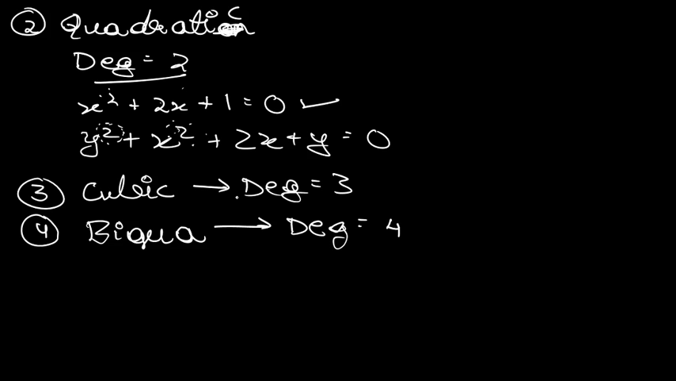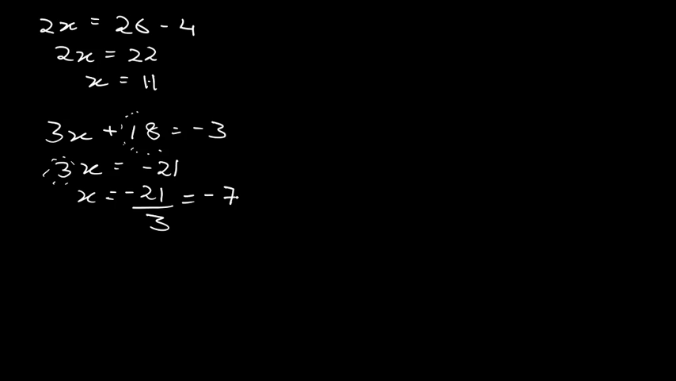This was basically for one equation and one unknown, and now we are having two equations and two unknowns. Suppose that you are having two equations like 2x plus 3y is equals to 8, and 5x plus 4y is equals to 13.